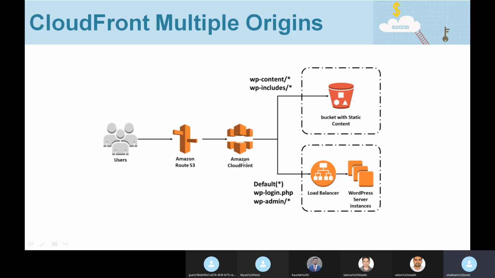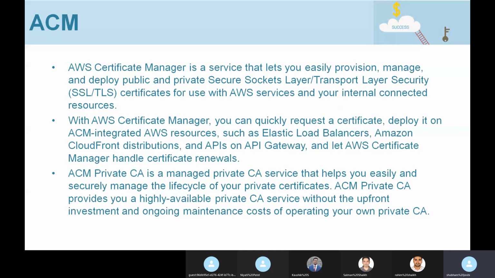The same thing is if the request is coming for any object ending in .php. .php identifies that it's a PHP page which gets rendered dynamically, so it can't be cached. So what will happen is Amazon CloudFront will make the same request to the load balancer. The load balancer will in turn return the rendered page to CloudFront. CloudFront will not cache it and will directly send it to the viewer. So is it clear, Neti, now? Yeah, Shubham. Okay, great.